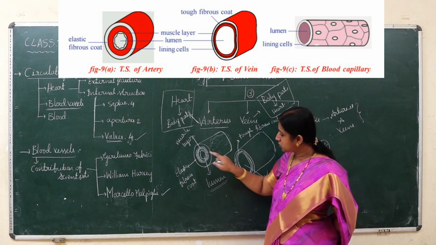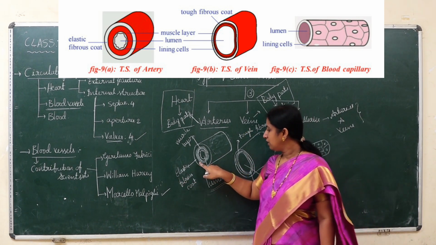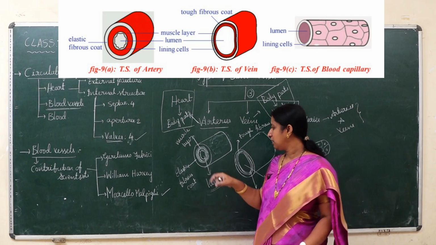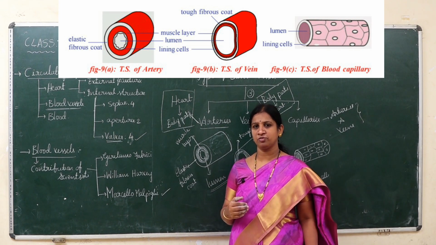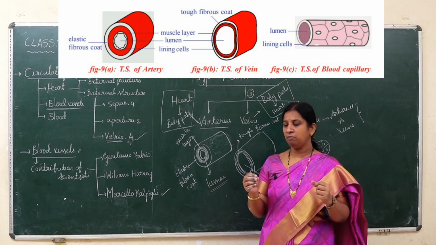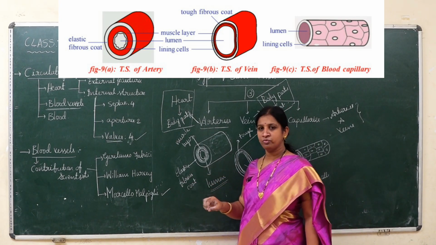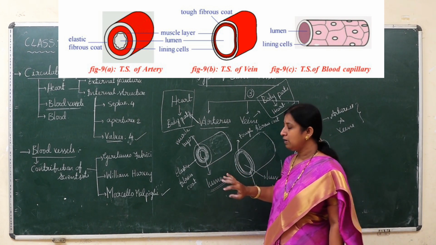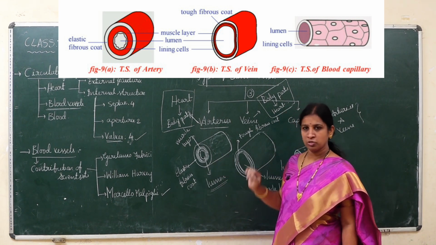Why is the lumen small? There is a relation between this fibrous coat and the lumen, children. Here the coat has elasticity, so it can extend its size. Because of that, a small lumen is enough. Suppose blood flows very rapidly into the arteries: since it has elasticity, it can increase its size. Whenever blood flow is very low, it contracts again. In that way, the elastic fibrous coat is useful to expand the size of the lumen. Basically the lumen is small, but whenever required it can slightly increase. That is the structure of arteries.